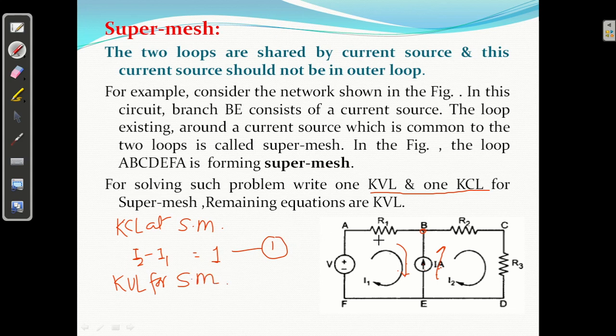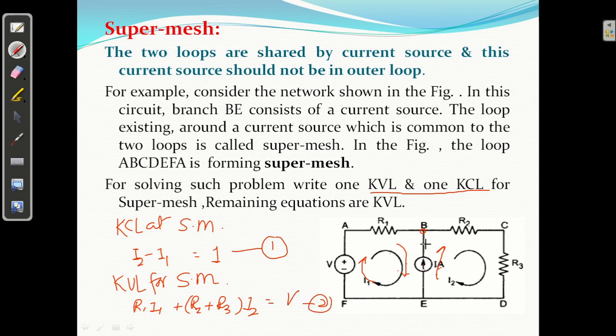Super mesh कौन सा? A, B, C, D, E, F, A. Okay. So R1 में क्या फ्लो हो रहा है? I1. R1 I1 plus R2, R3 में I2. क्लियर ना? R1 I1 is flowing plus R2, R3 में I2 equal to minus से plus V. Equation number 2.